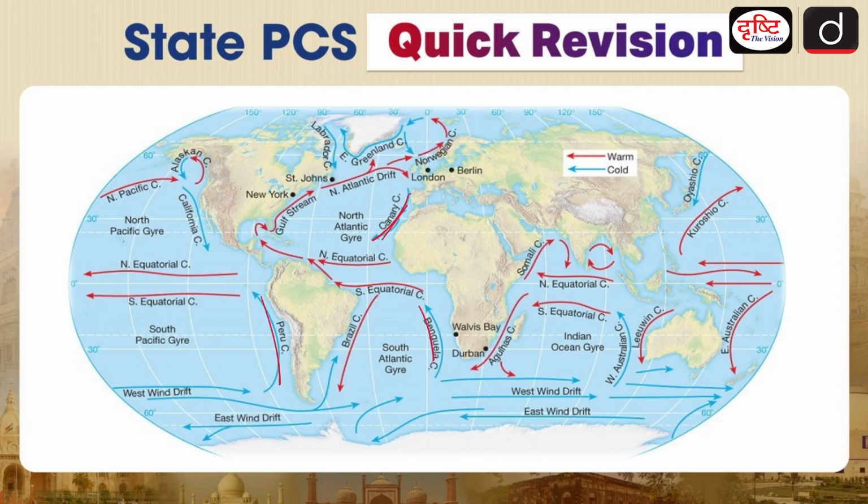Now when we are talking about the higher latitudes, you will be finding them on the eastern coast. Here you can say this is your eastern coast. Labrador, this is also eastern coast. Oyashio, this is also eastern coast. Now these are basically the areas where cold currents are found. That is basically in the low and the middle latitudes, the western coast of the continent, and in the higher latitudes, the eastern coast of the continent.